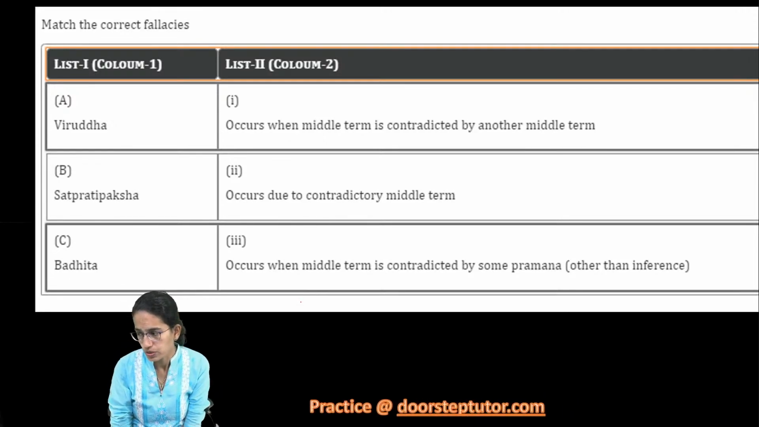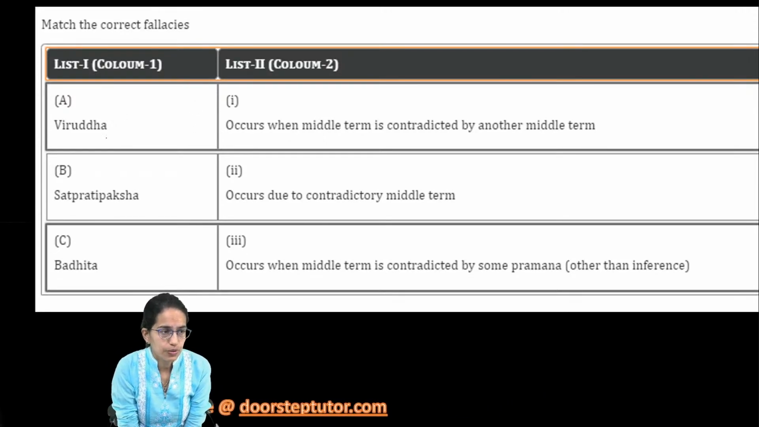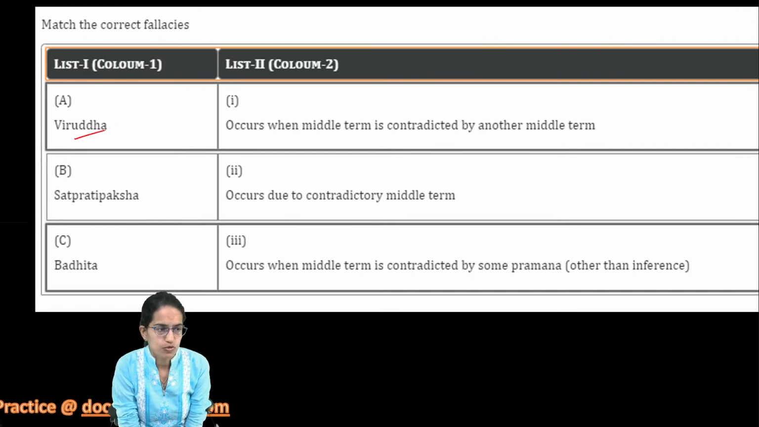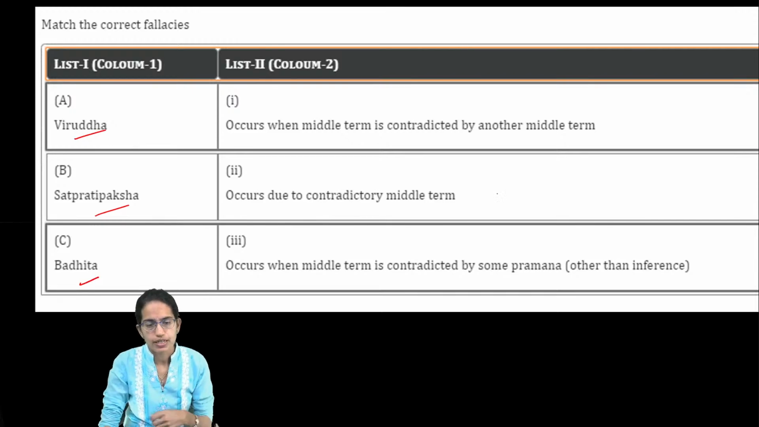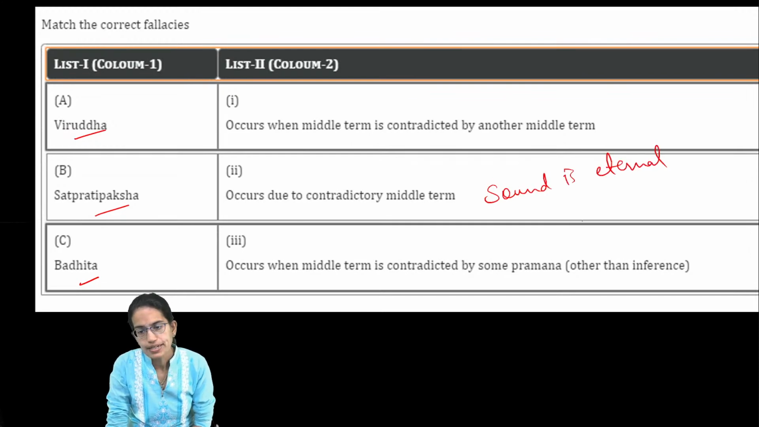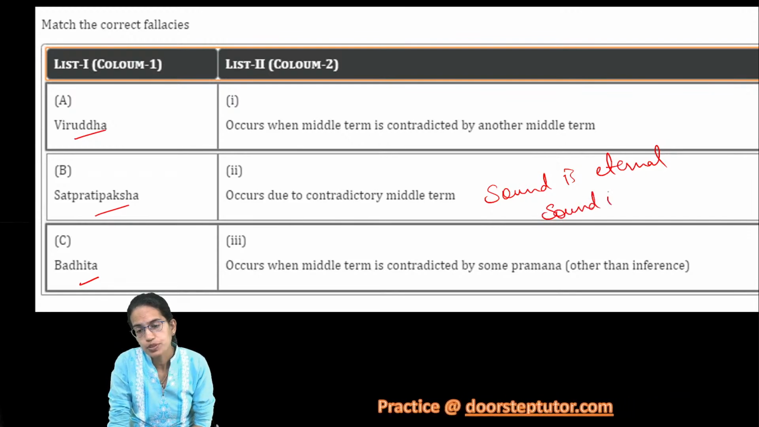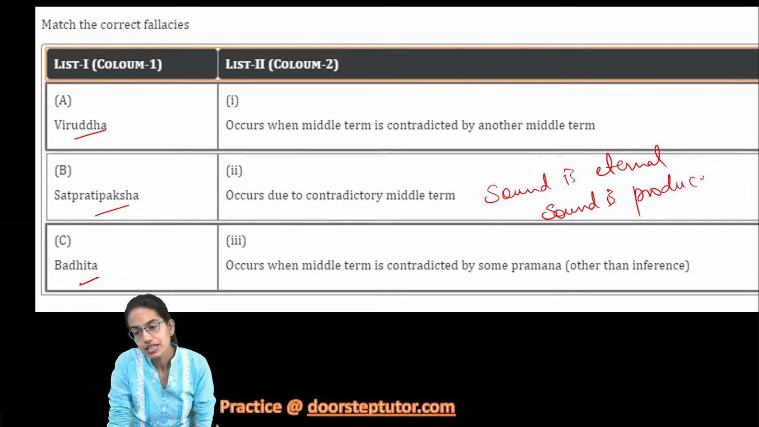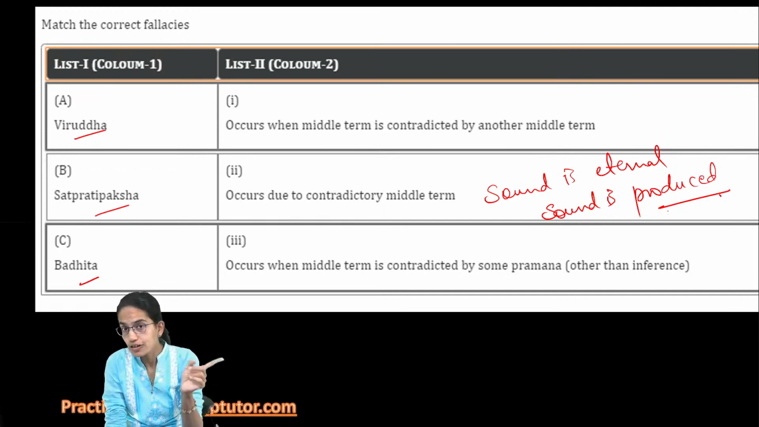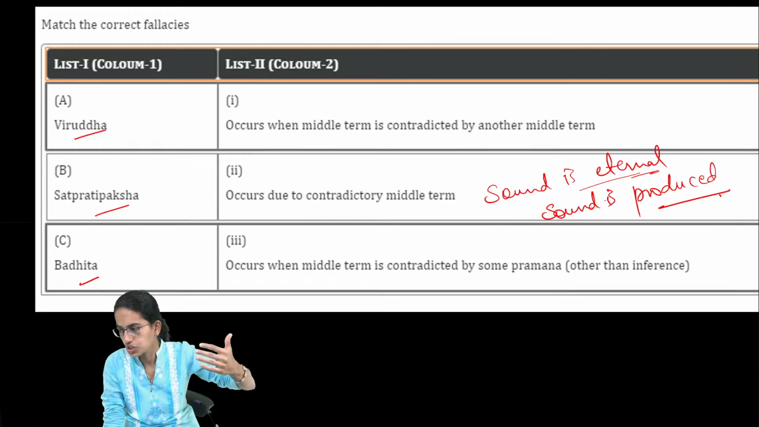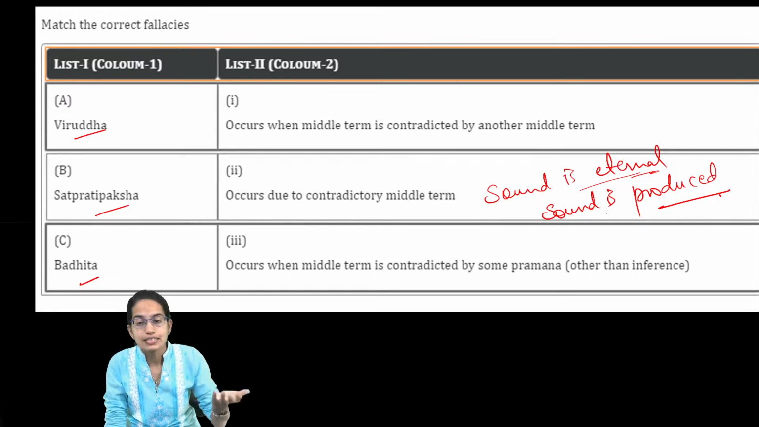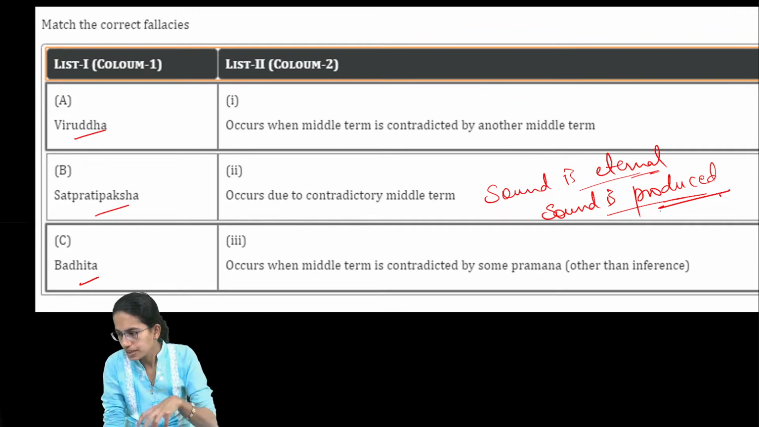This is a very interesting question. In this question, we understand three terms: Viruddha, Sat Pratipaksh and Badita. Viruddha, as the name suggests, is contradiction, a contradiction with a middle term. For example, I say sound is eternal, but at the same time, I say sound is produced. A thing which is eternal, like God is eternal, we cannot say God is produced. When I say sound is eternal, that means it has been there from generations. However, when I say sound is produced, that means it has been created by someone.